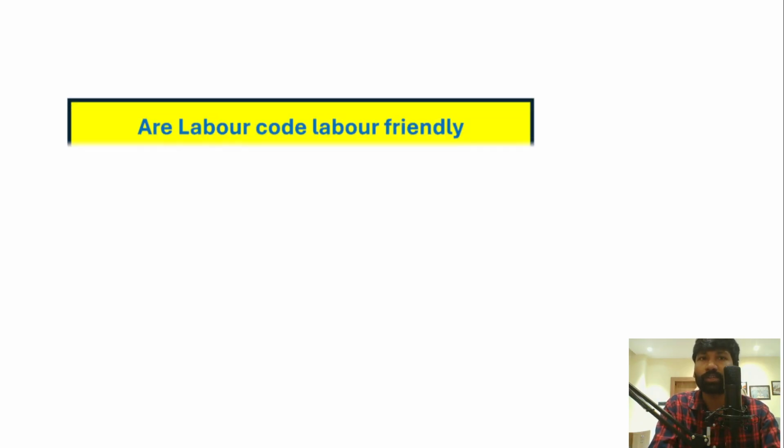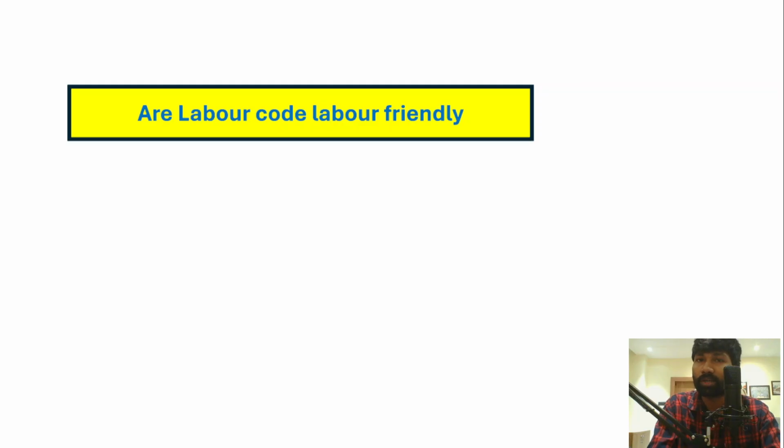So the first topic is about the labor codes recently brought by the union government, and we'll also understand what are these labor codes, what are its objectives, what are the challenges, and what should be the way forward with respect to these labor codes. So from the exam point of view, these labor codes are also very important.